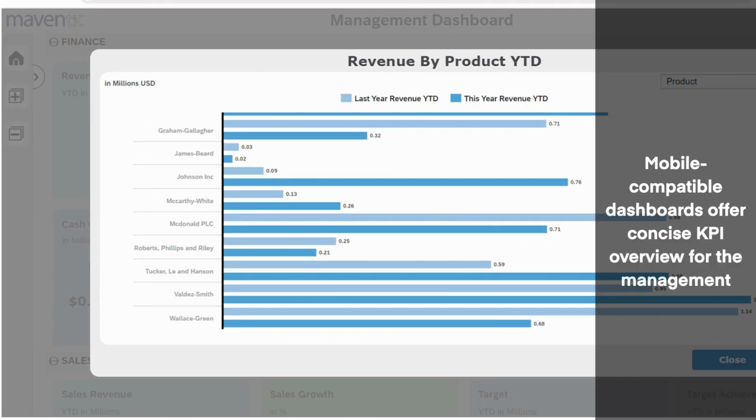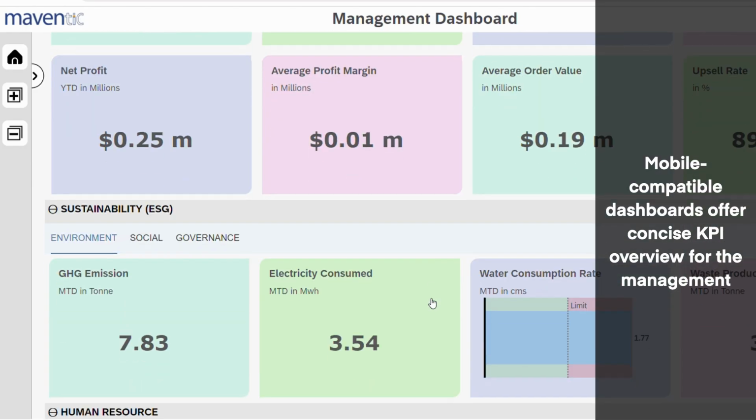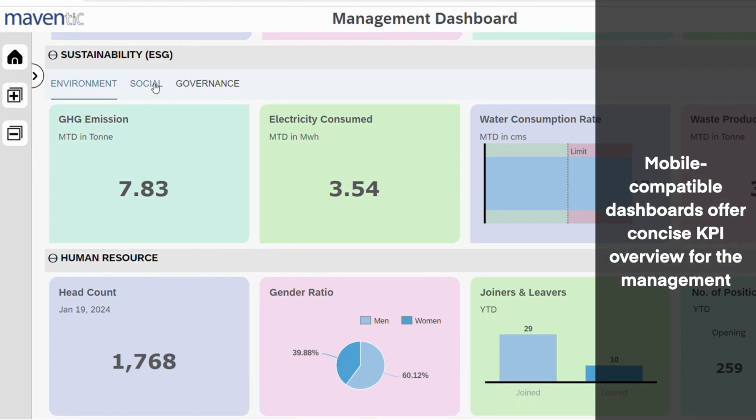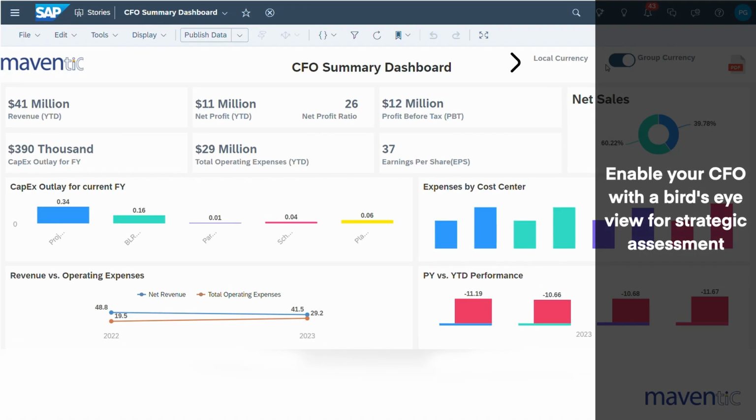The Management Summary Dashboard provides a concise overview of critical key performance indicators relevant to the organization's strategic objectives. The CFO dashboard presents higher management with a bird's-eye view of the organization's key operational and strategic KPIs to assess whether the business unit is on track to meet its objectives and make data-driven adjustments as needed.